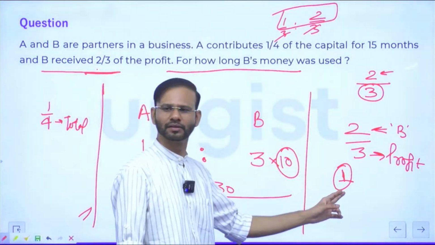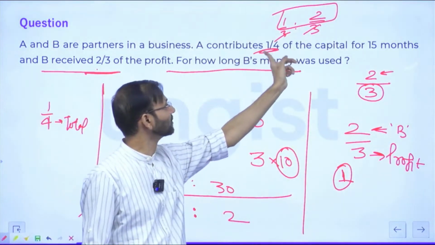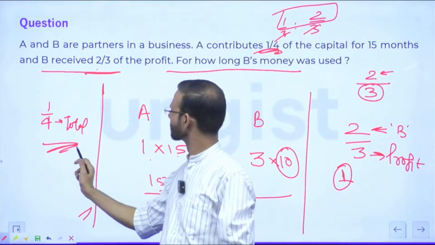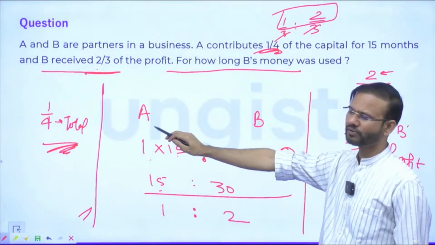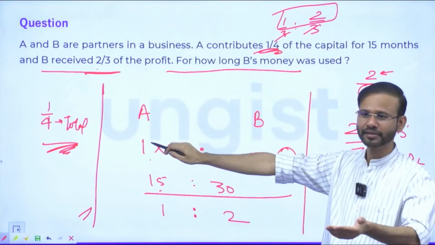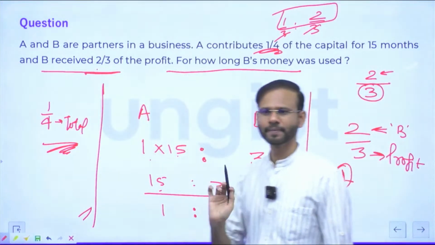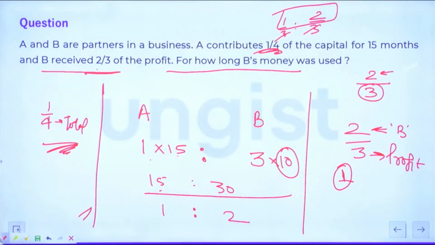This one is the capital 1/4. So total capital was 4. Out of that, the share of A was 1. So the investment of B must be 3. Correct? Okay. Everyone fine now?